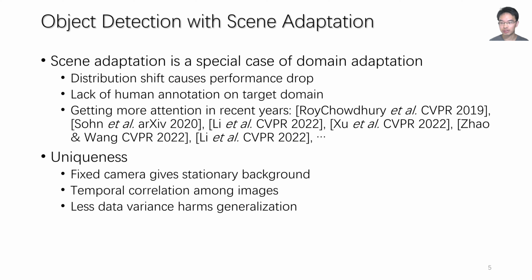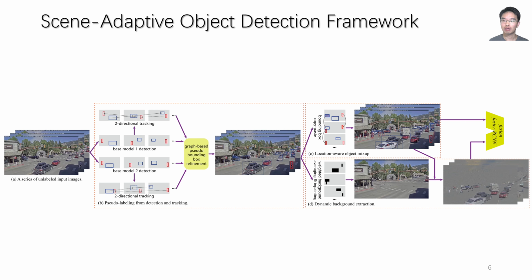First, a camera is usually fixed after installation, so the background is stationary. Second, instead of having a set of separate images, we have a sequence of temporally correlated frames from the video stream. Third, because all the data comes from the same scene, it has less variance. This can hurt the model's generalization ability. Our proposed framework mitigates those new unique challenges and utilizes these features. Let me explain.